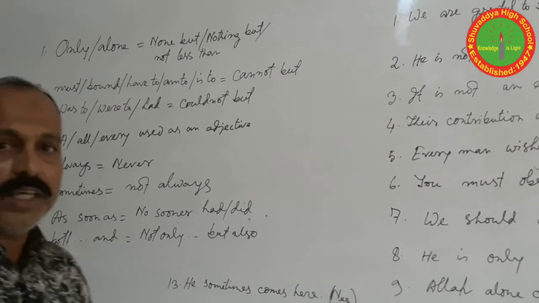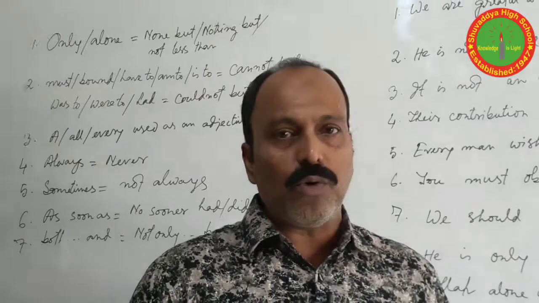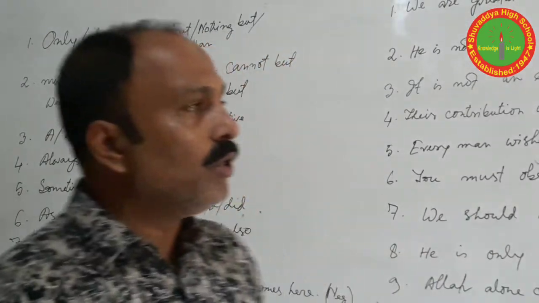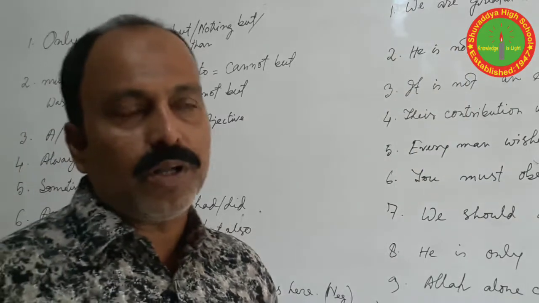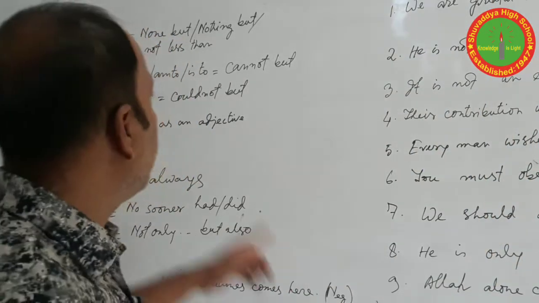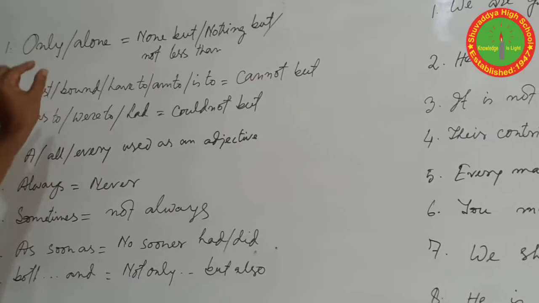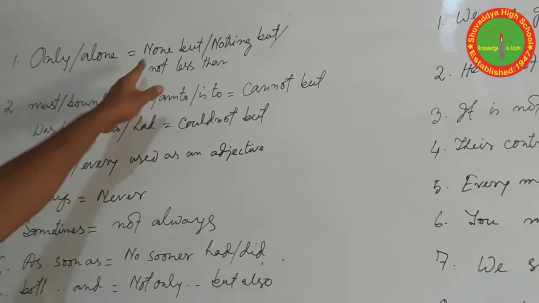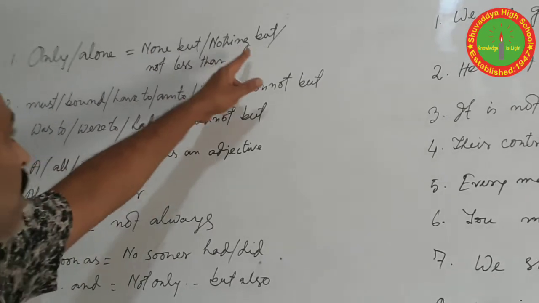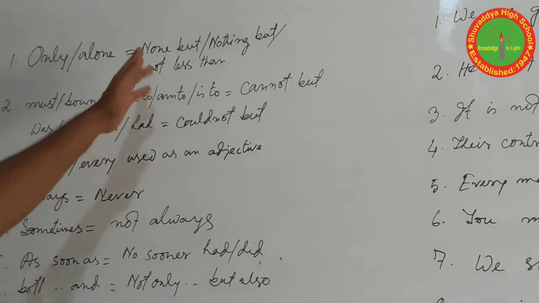So look at the board. Here, first one, only, alone. If you find the word only or alone in your sentence, we should change the affirmative sentence into negative in a particular way. We should write none but, nothing but, not less than instead.